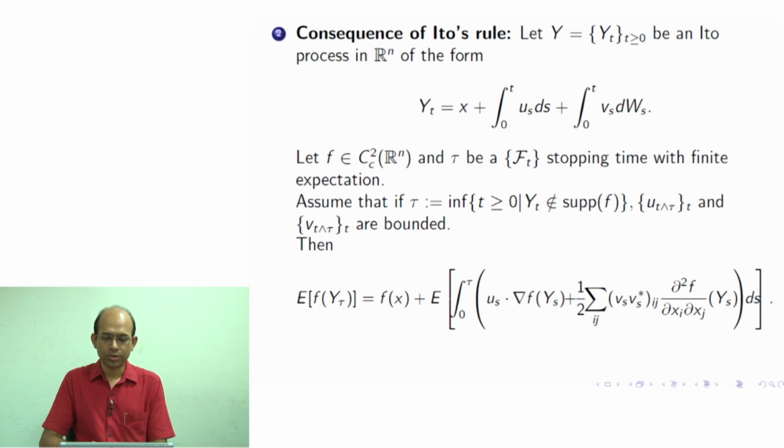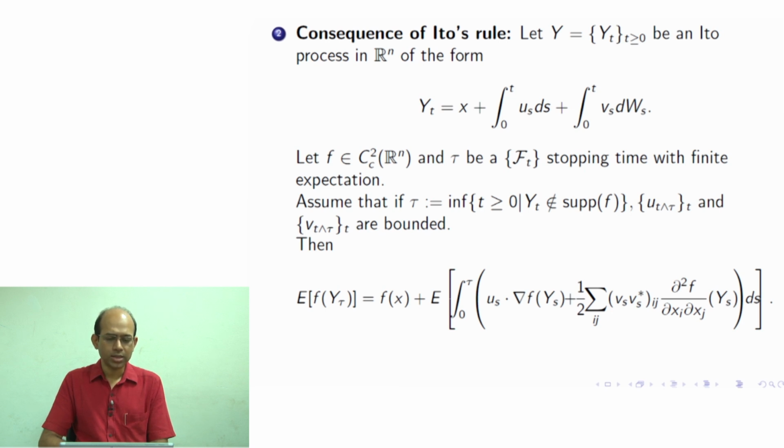Now, if we assume a further condition on u and v, namely that given the stopping time, the stopped processes of u and v, that is u_{t minimum tau} and v_{t minimum tau}, are also bounded. So, this is an additional condition on u and v. We assume this additional condition for the following result.